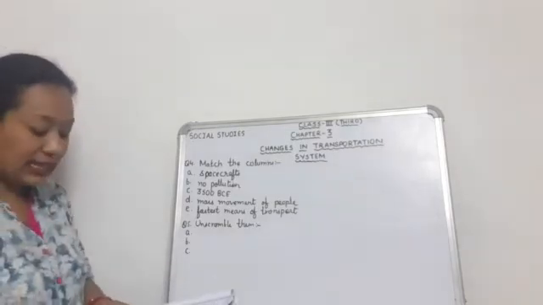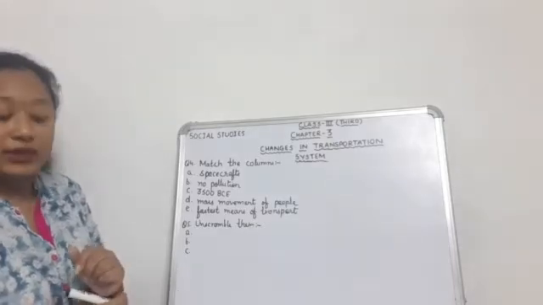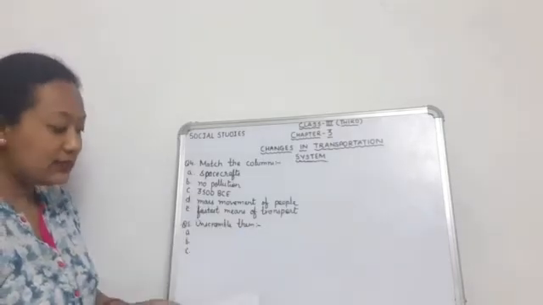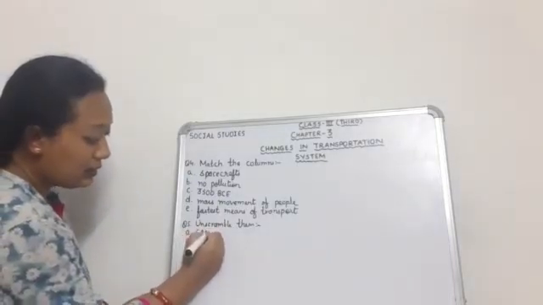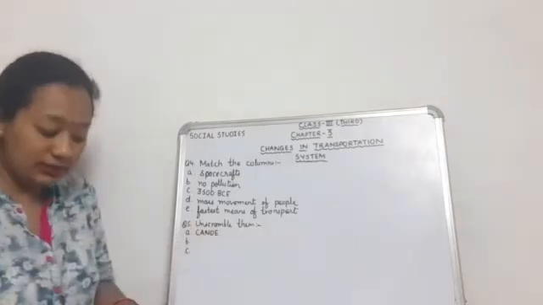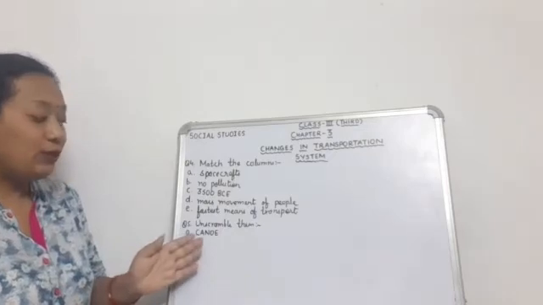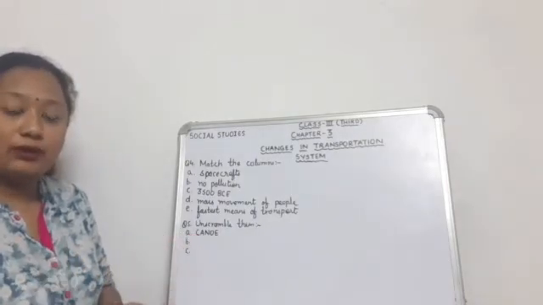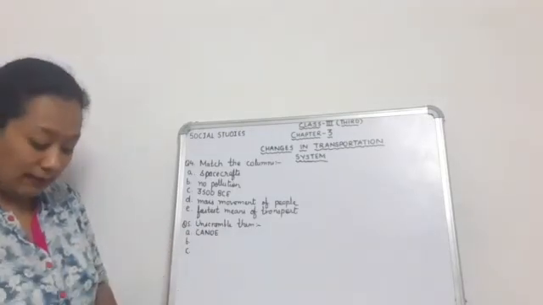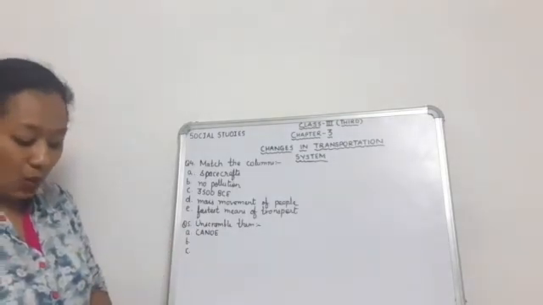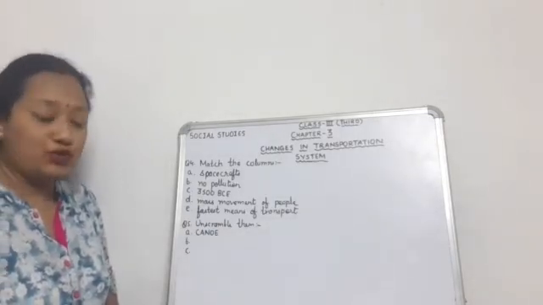So number A is NACOE. Which means of transport is this? This is canoe. I told you this is a light narrow boat. It is written in capital. All the letters are written in capital. That's why I am also writing in capital and you also have to write in capital. Canoe is a narrow, light boat which travels by using a paddle. Now number B is TROME. Which means of transportation is this? This is metro.